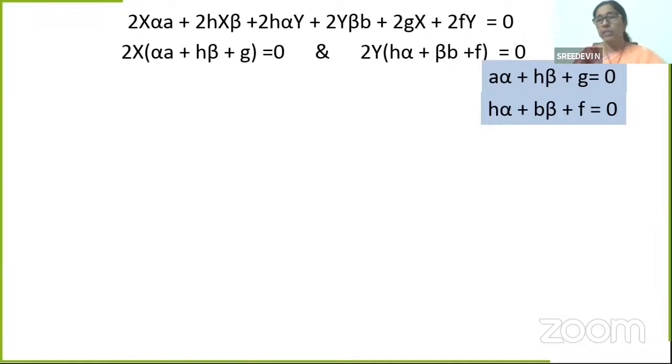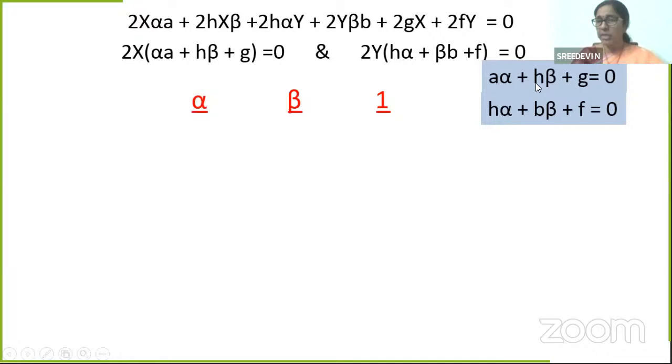Let's see. What are the variables, students? Here alpha, here beta. What is the variable there? There is no variable. So we consider it as 1. Now, when I am taking alpha first, beta then, and 1, I should not consider the coefficients of alpha. I take h, g, a, and then repeat h. What am I talking about? I am considering the coefficients.